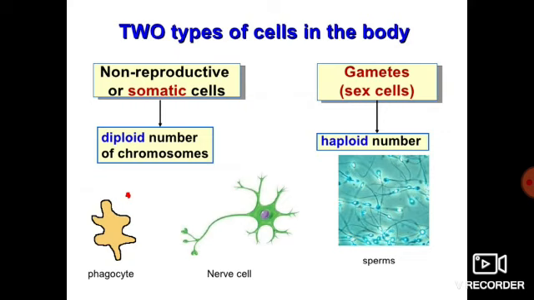So somatic cells are having diploid number of chromosome. All the body cells are somatic cells which are undergoing mitotic divisions, except sex cells which are having haploid number of chromosome, and they are undergoing which type of division? Meiosis. Okay, and these gametes which are produced, they are producing sperms in males and eggs in females. That's what we have to know about cells that are present in our body.